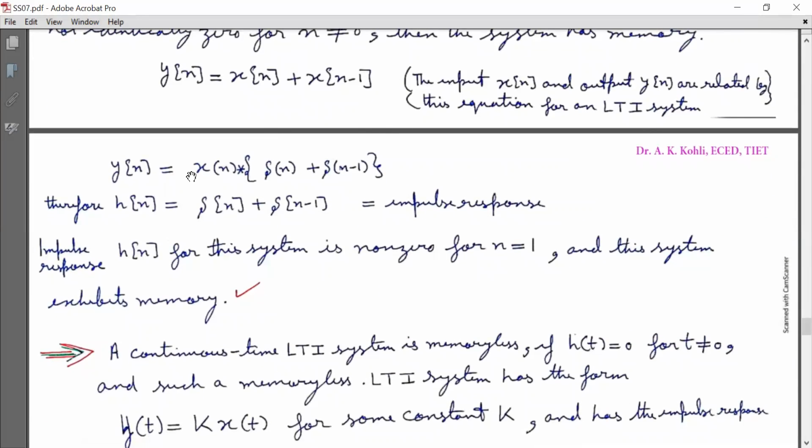Now y[n] is equal to x[n] convolved with (delta[n] plus delta[n minus 1]). Therefore, h[n] is equal to delta[n] plus delta[n minus 1]. This is the impulse response. From this, it is clear that the impulse response h[n] for the system is non-zero for n equal to 1. Look at this: here delta[n minus 1] is present, so this impulse is present at n equal to 1. So the impulse response h[n] for this system is non-zero for n equal to 1, and this system exhibits memory.